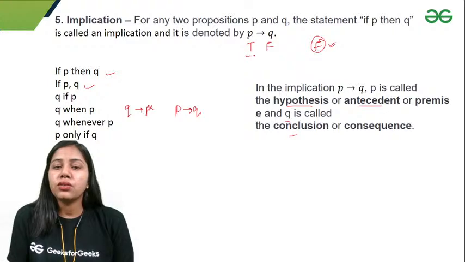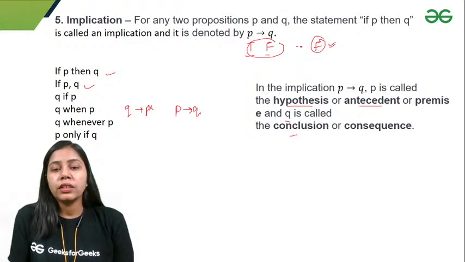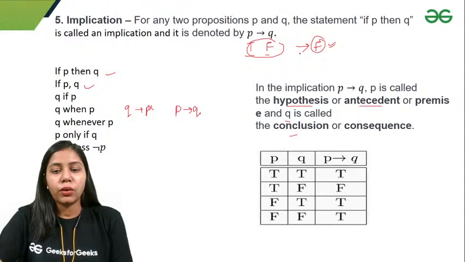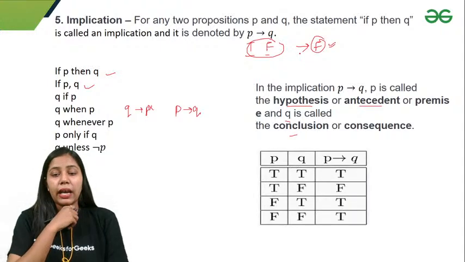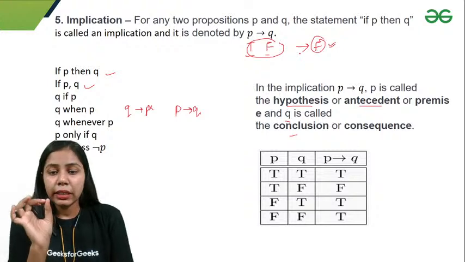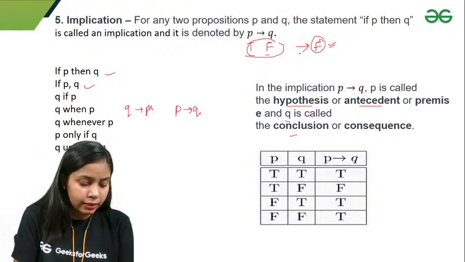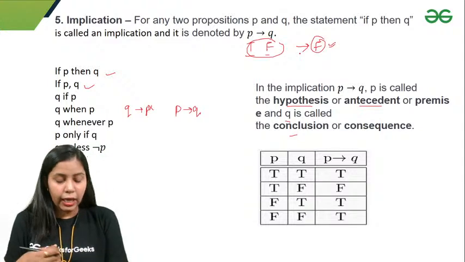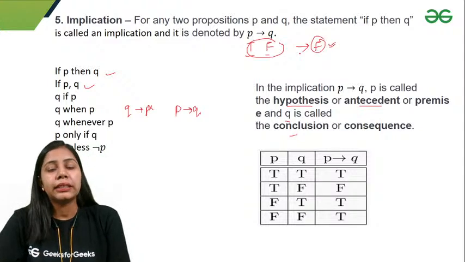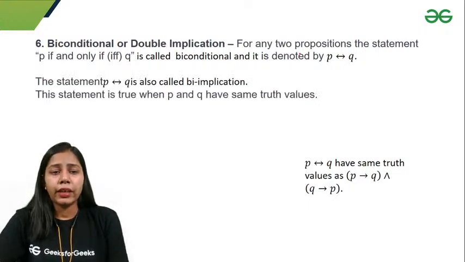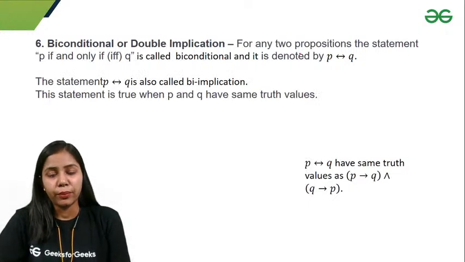So that means if P is true and Q is false, I get false; otherwise, in all cases, I get true. This is the truth table. I get false in only one case, when P is true and Q is false. Just let me know if anybody has any confusion in this. These are the connectives.